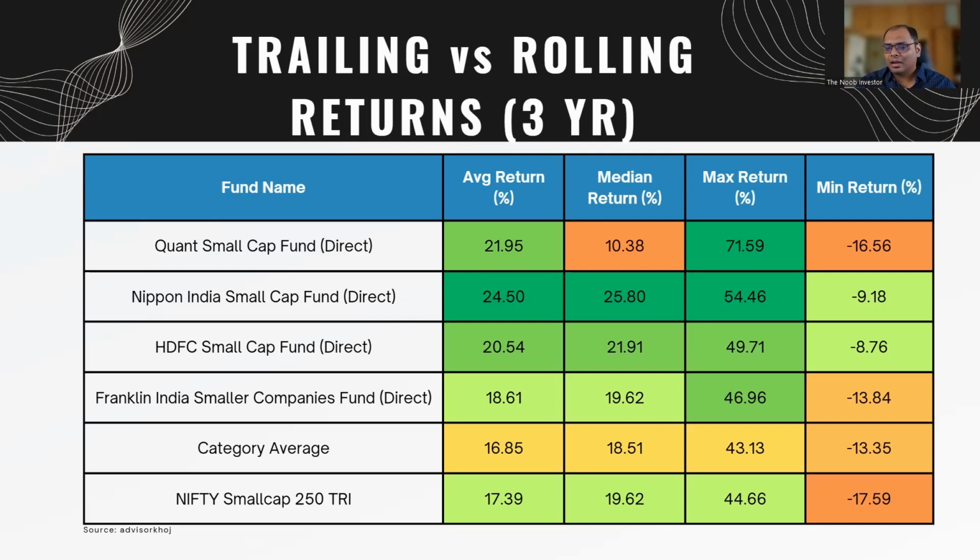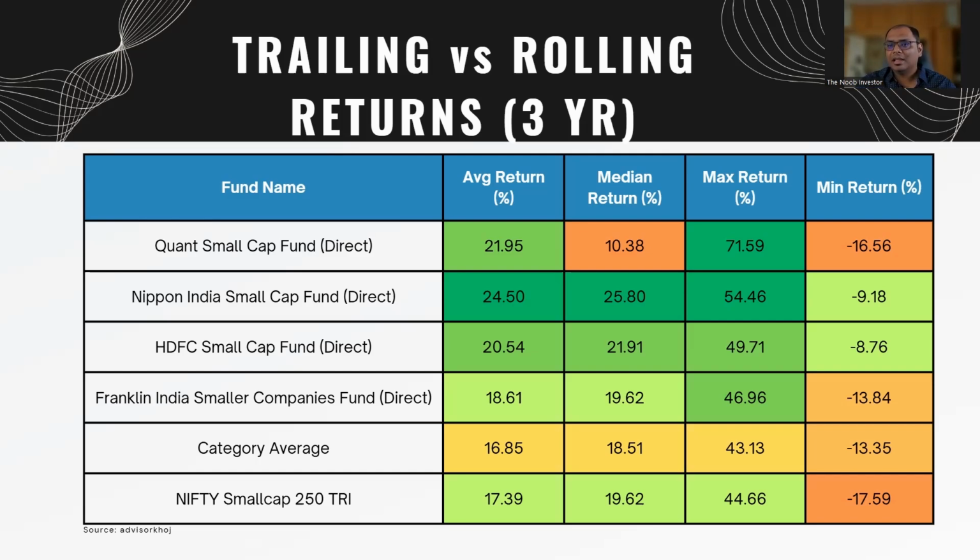If you see here, what is the average? The average return is still fine. But what is more important to look at here is the median return, because median basically gives you the most probable return that you will get in a 3 year investment cycle. So this is where you'll see that maybe Quant mutual fund has performed much lower than the other mutual funds in this category, right? But it has given a max return of 71% as well.